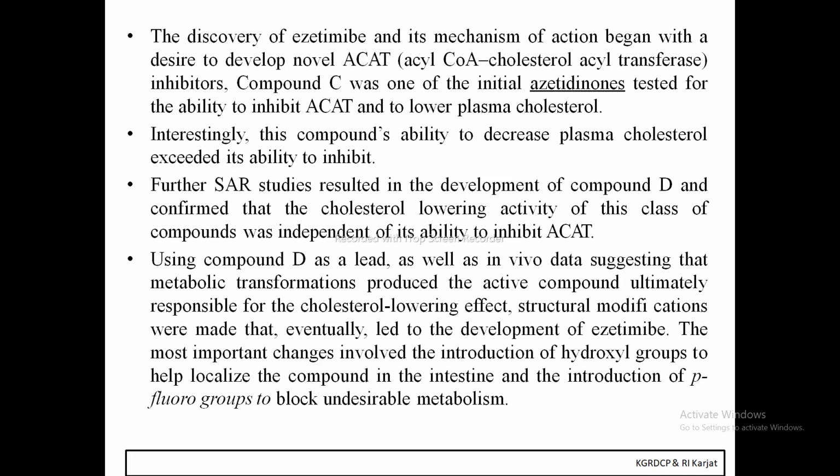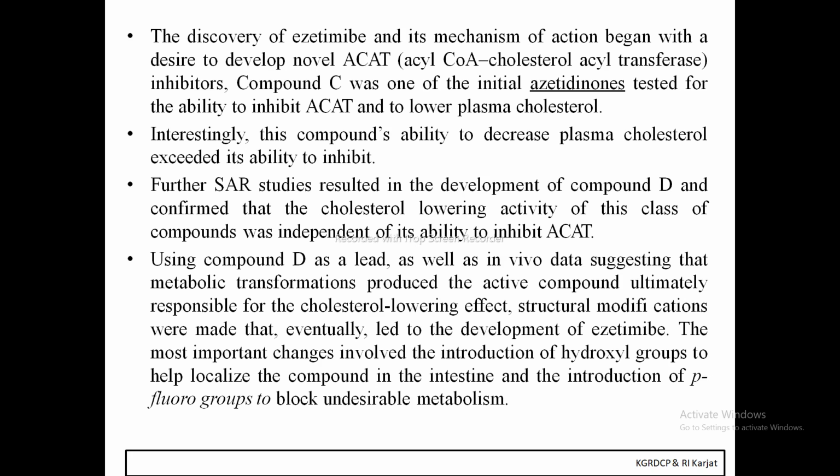So compound D, instead of inhibiting acyl-CoA cholesterol acyltransferase, directly lowers the plasma cholesterol level, without inhibiting this enzyme. So there is no role of this enzyme.